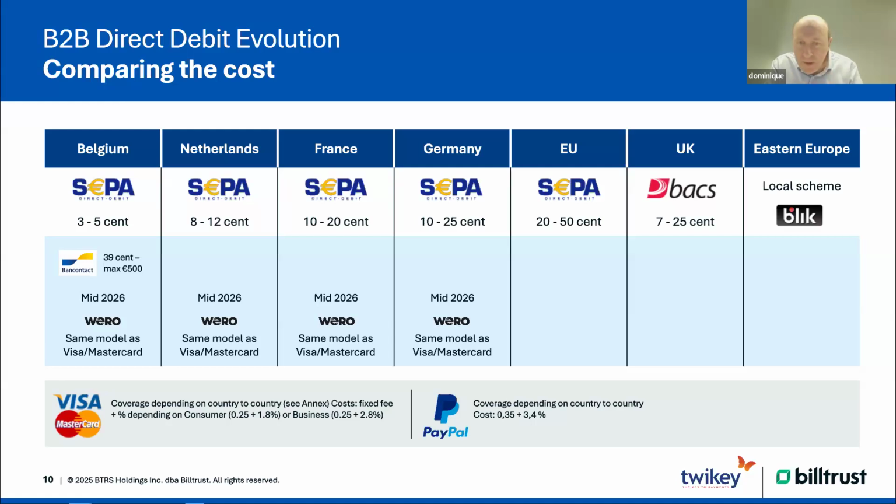Same thing for PayPal. PayPal is also a scheme you can use over the countries. It's not used a lot in a B2B context. It's more B2C, but the prices there are even higher. So you have to take into account 3.4% and 35 cents, which is a lot higher than working with direct debits.